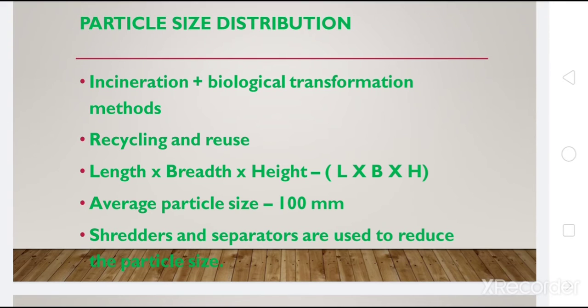So if we have to go for a biological transformation method, you need to know about the particle size distribution of the solid waste particles. Whether you have to recycle it, whether you have to reuse it, all these decisions would depend upon the particle size distribution.